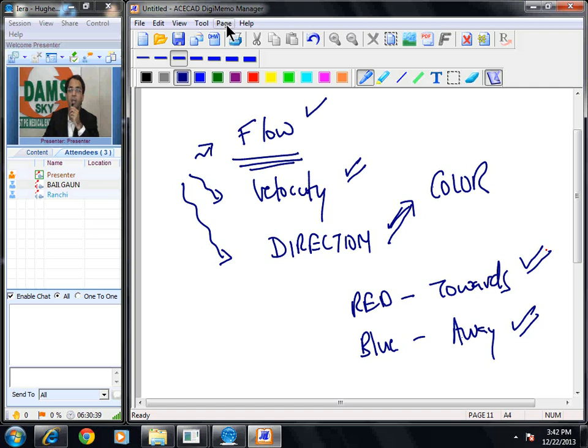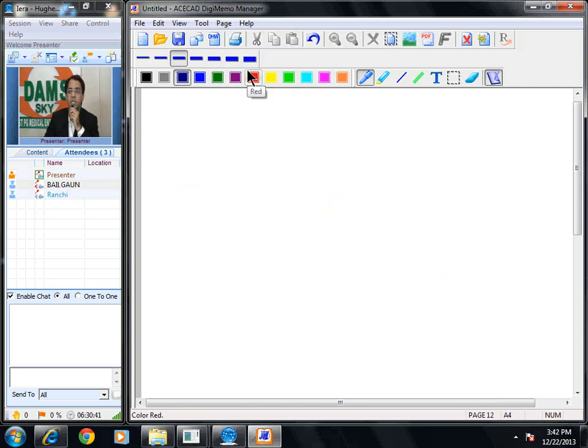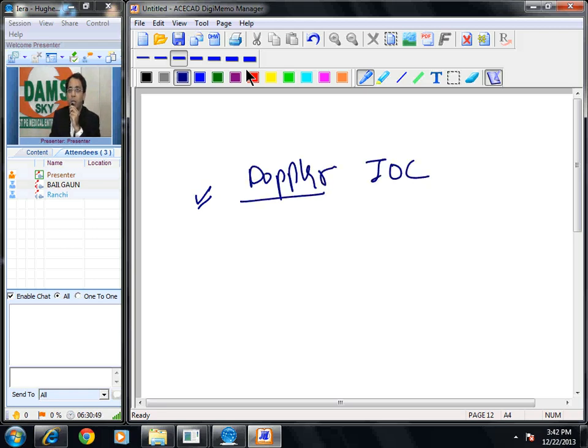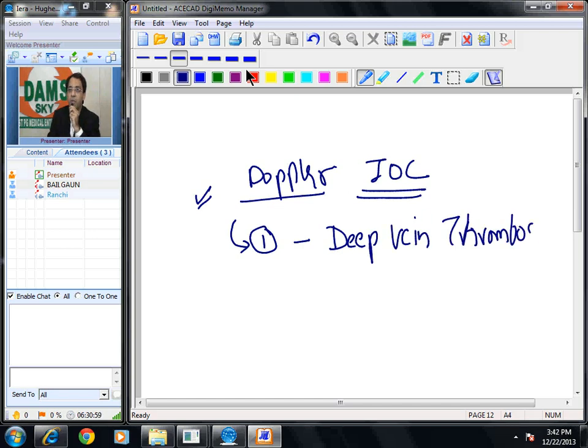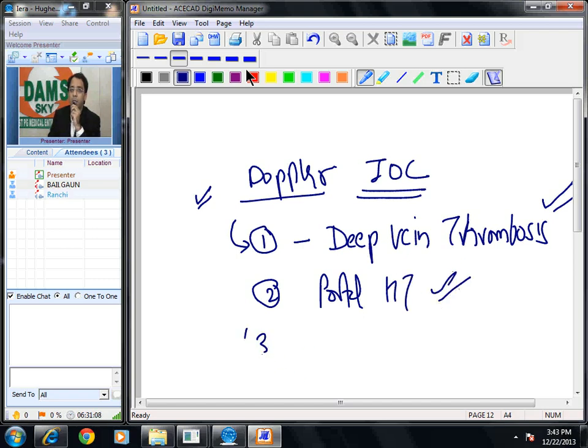Now let me give you some high yielding points, especially important for your exams. Doppler is the investigation of choice for number 1, deep vein thrombosis. So many times you will get this question, deep vein thrombosis best evaluated by, answer is Doppler. Number 2, portal hypertension, what is the investigation of choice? Doppler.